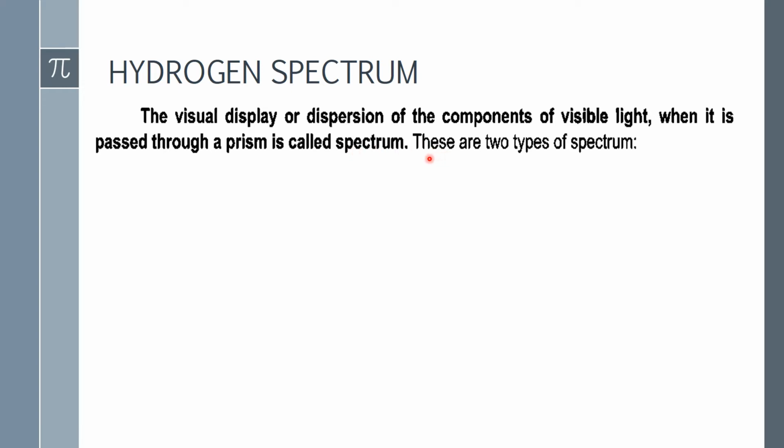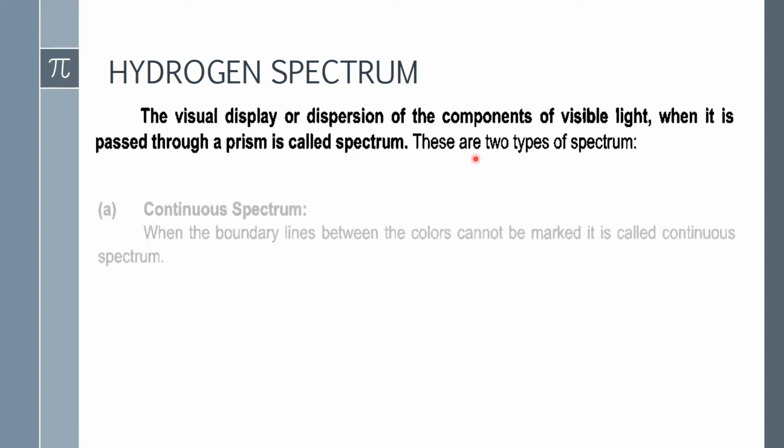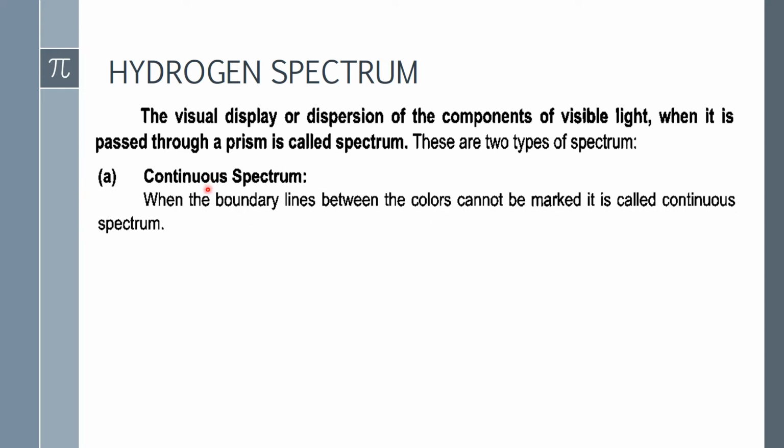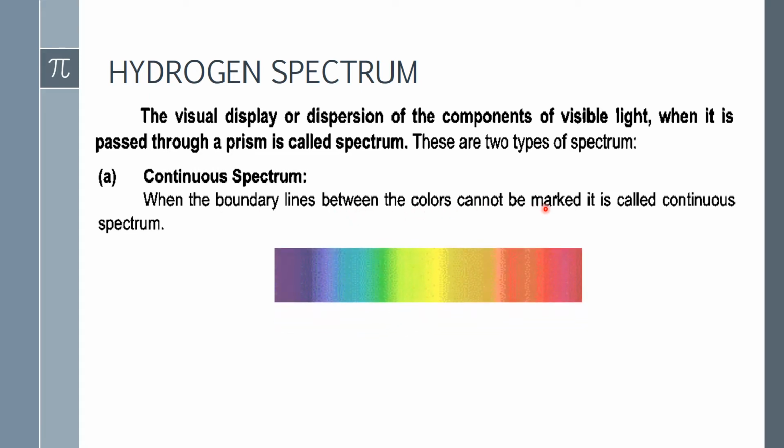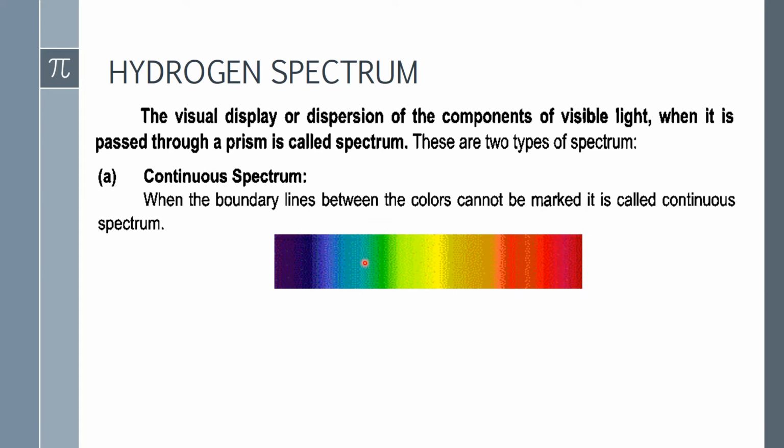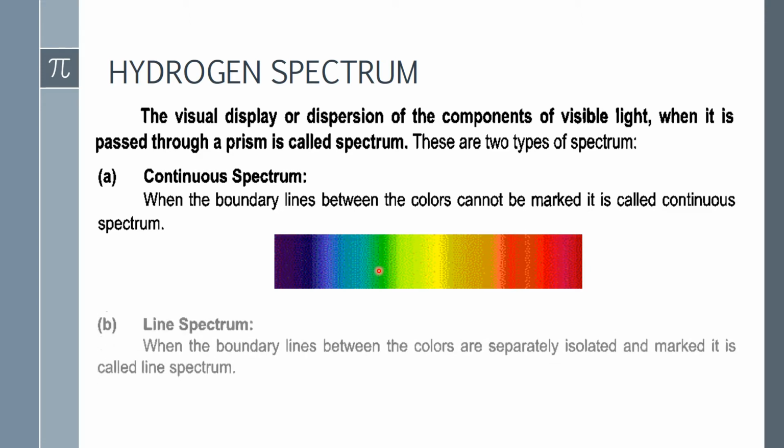And spectrums are of two types. One is the continuous spectrum, and in the continuous spectrum, boundary lines between the colors cannot be marked. Just like you can see in this example, the colors are diffused into one another, and sharp boundary lines cannot be marked here. It is the continuous spectrum.